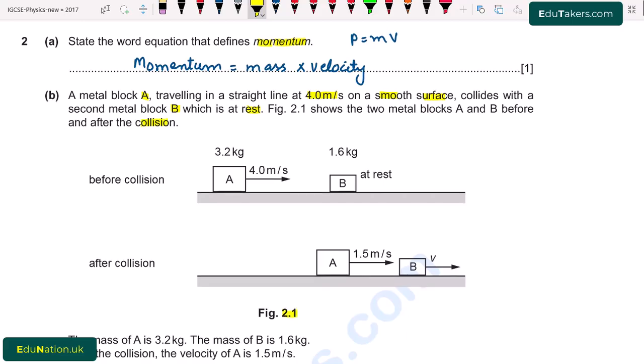We can see that before the collision there are two blocks A and B. The mass of the block A is 3.2 kilogram and its velocity is 4.0 meter per second. While the block B has mass 1.6 kilogram and it is at rest. It means that its initial velocity is equal to 0. Now after collision, both of the blocks are shown. Block A is moving with the velocity of 1.5 meter per second while the second is moving with velocity v.